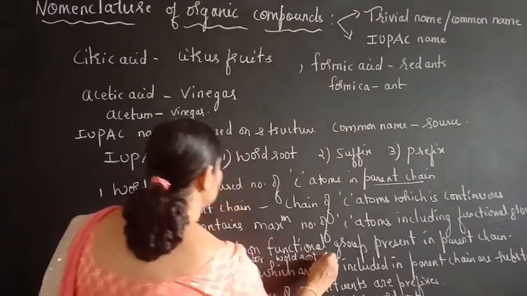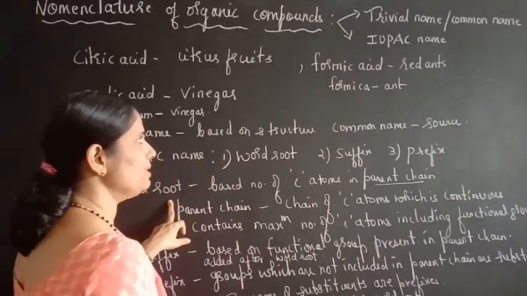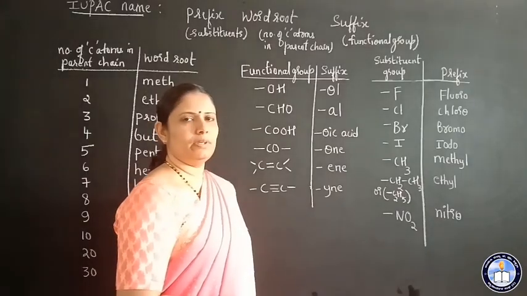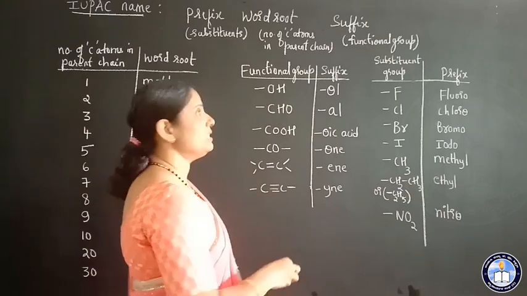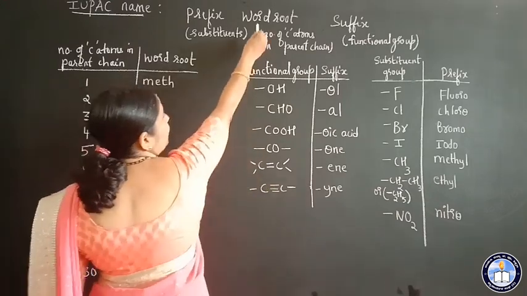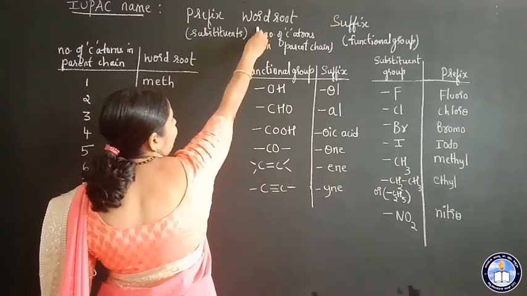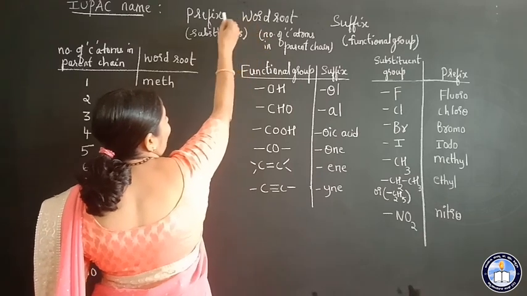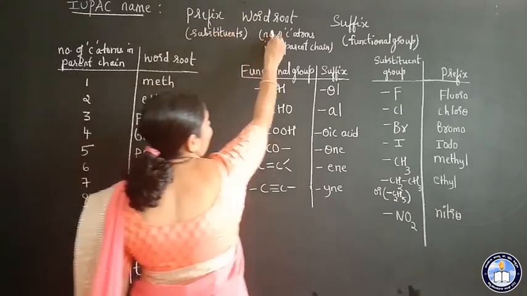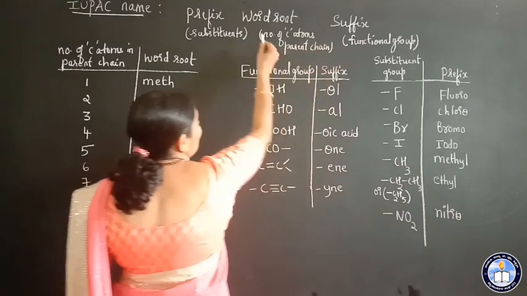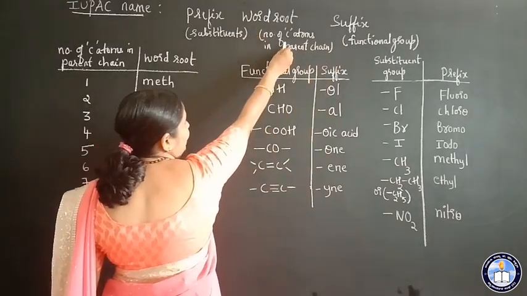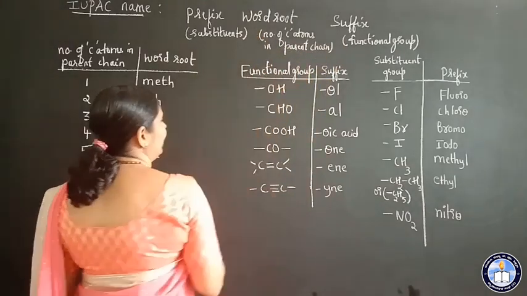So in between, what is present here? Word root is present. I have told you the IUPAC name consists of three parts: word root, which is written in between, the prefix before the word root, and the suffix after the word root. The word root is based on the number of carbon atoms in the parent chain.